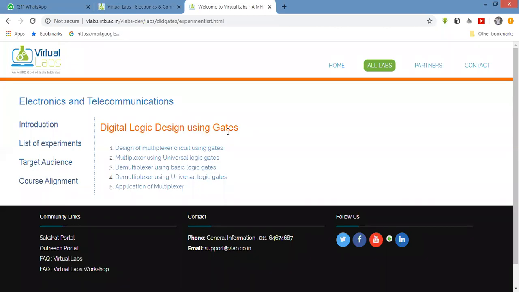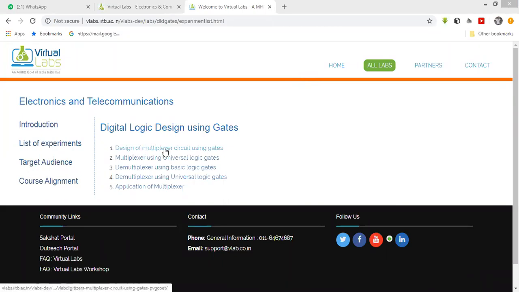Here we are going to perform the two experiments: design of multiplexer circuit using gates and demultiplexer using basic logic gates. Now first, design of multiplexer using gates. Click here.